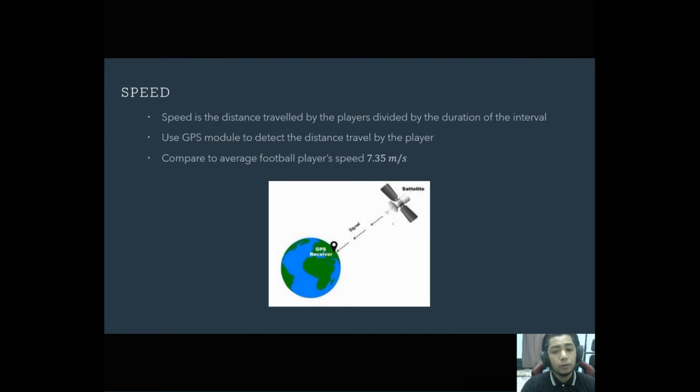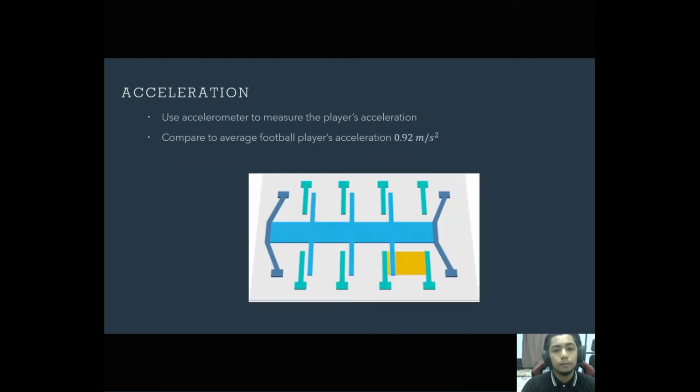For measuring and evaluating the player's speed, since speed is the distance traveled by the player divided by the duration of the interval, the system uses a GPS module to detect the distance traveled by the player and divides that distance by the time taken by the player to reach that destination. Then the measured speed will be compared to the average football speed, which is 7.35 meters per second. The figure shows the working principle of the GPS module.